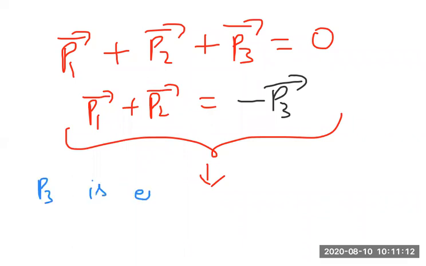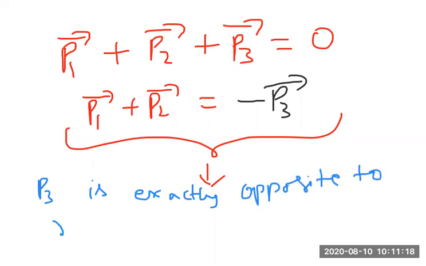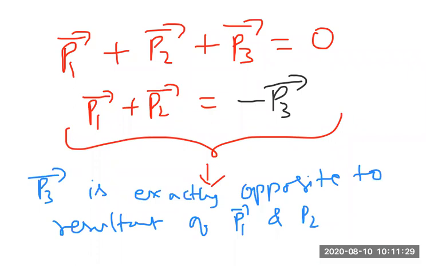P3 is exactly opposite to the resultant of P1 and P2. Resultant P3 bar is exactly opposite to the resultant of P1 bar and P2 bar.